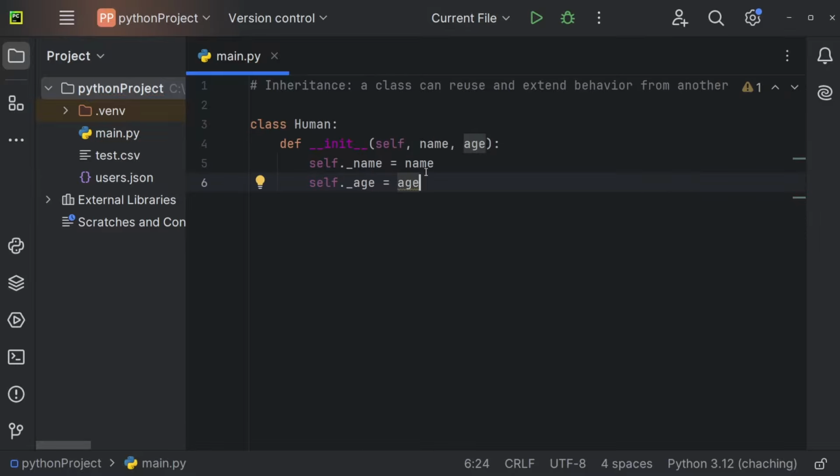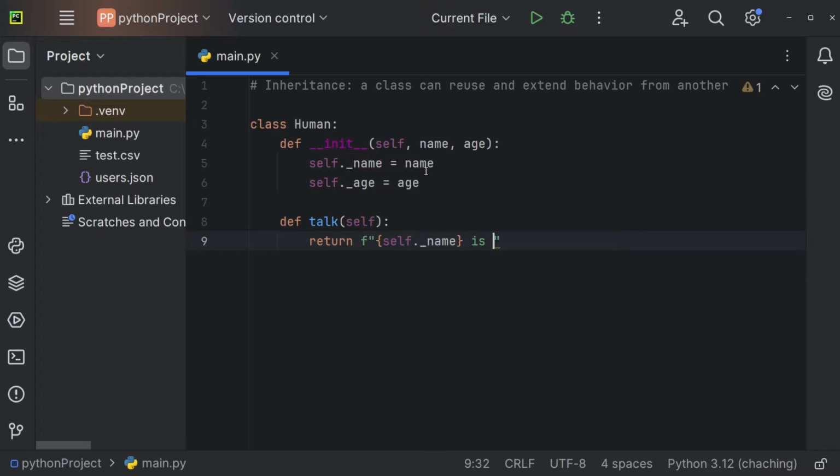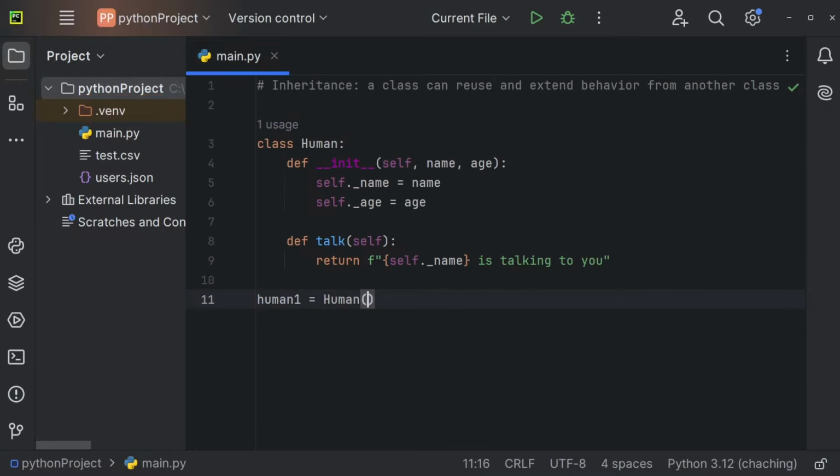And now let's imagine that every single human can talk, for example. So let's use def talk, like so. And let's just return an f-string that says self._name is talking to you. And now of course I could create an instance of this class Human. So I could create human1, which is going to be equal to Human, and for the name we could initialize that instance with the name Jonas and the age of 28.